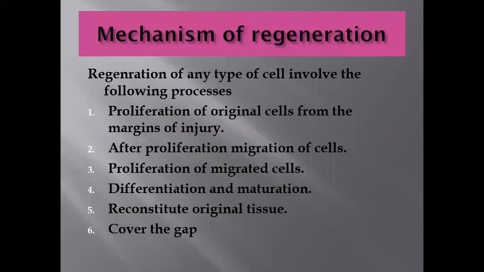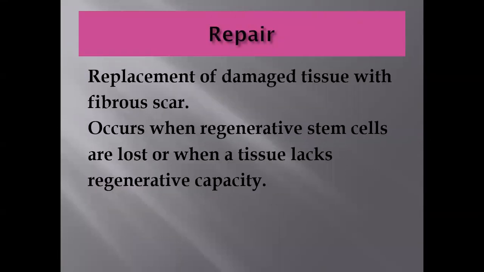The gap, what is the gap? The gap which is produced due to the damage, which is produced due to the inflammation. The gap wound which is produced is replaced by the same type of the tissue, same type of the cell. This is the regeneration. Now the second is the repair.